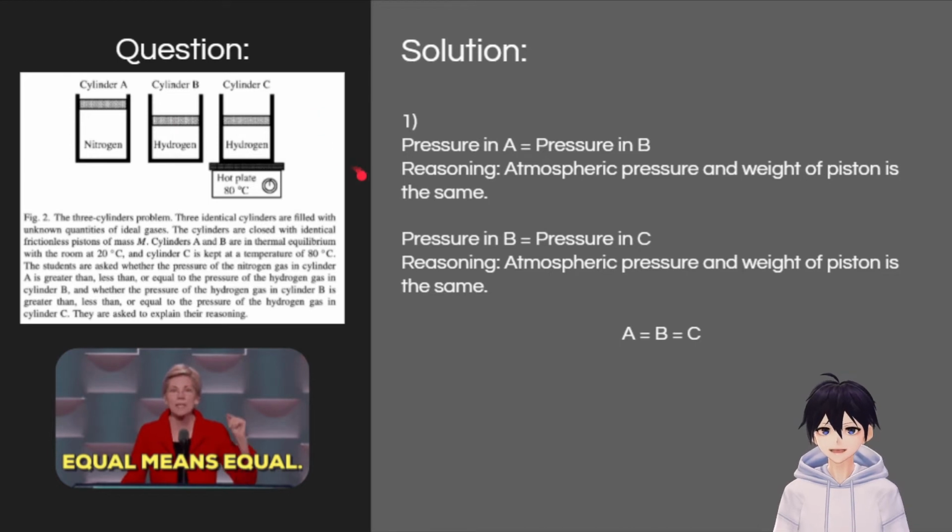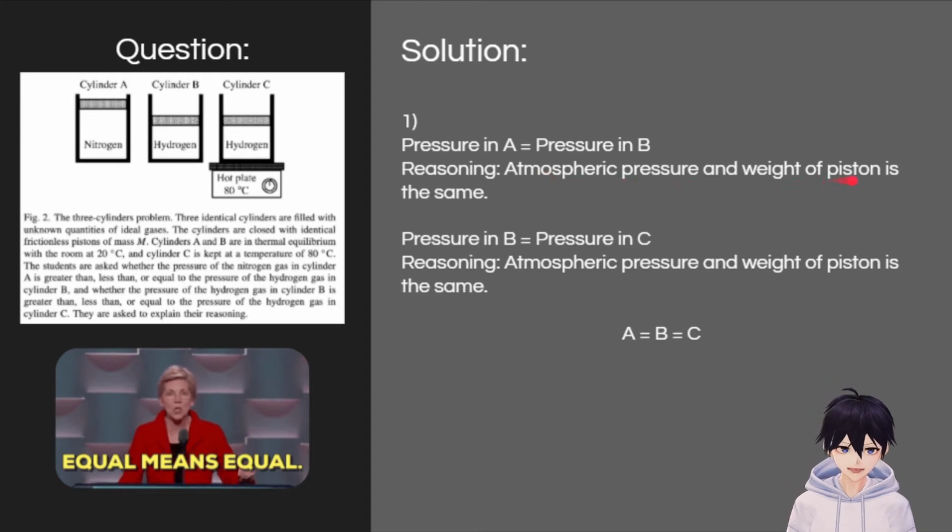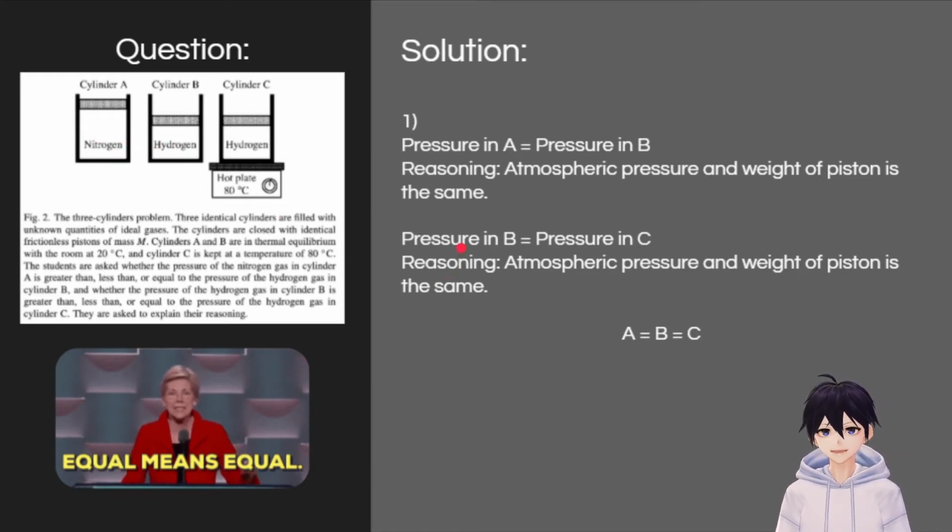So, for our answer, the pressures of A and B are the same because the atmospheric pressure and the weights of the pistons are the same for both of those. The only thing that is changing is the gases. For B and C, it's the same thing: the pressures are the same because the atmospheric pressure and the weight of the pistons are the same as well. The only thing that's changing is the temperature of each cylinder. So in retrospect, A, B, and C are all the same in pressure.